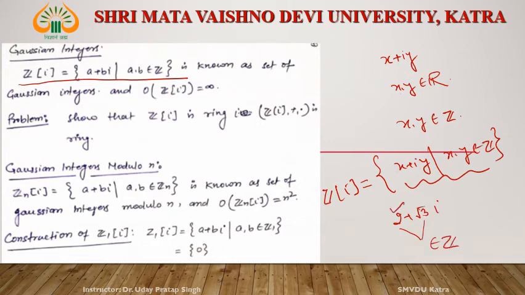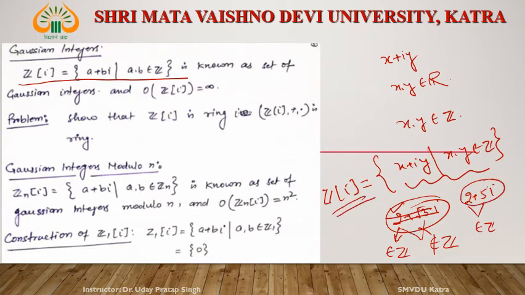2 belongs to Z, but root 3 does not belong to Z. 2 belongs to Z, right? But root 3 does not belong to Z. Okay, so this type of number we cannot consider. But if both are integers, for example 2 plus 5i, since both belong to Z, this is one element of Z[i]. Okay, so Z[i] is all the elements of a plus bi where a, b belong to Z, known as the set of Gaussian integers.